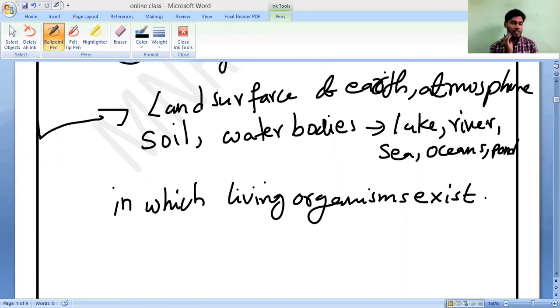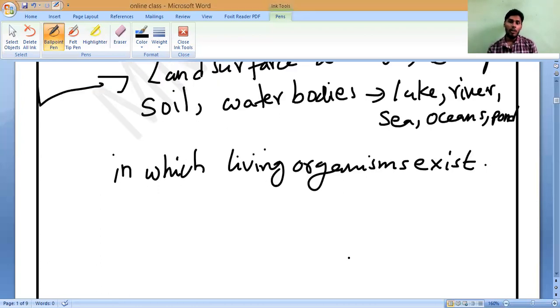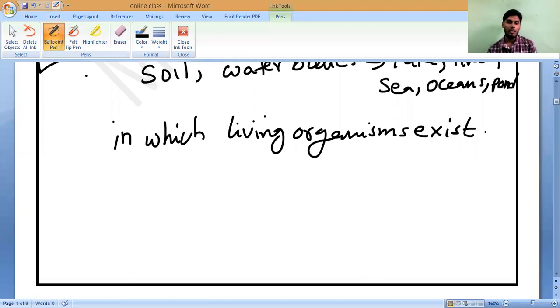So if we take, for example, the animals living in the natural environment like a forest. Is a forest also called a biosphere or not? Yes, sir, because of wild animals. Forest also has trees. We are not living in the forest, but if you observe, the forest is also one part of the biosphere.